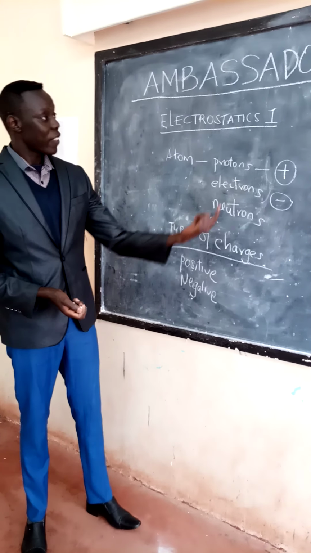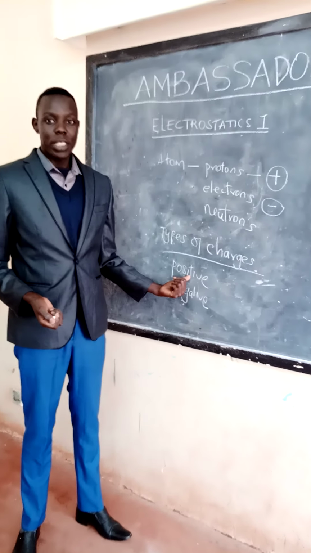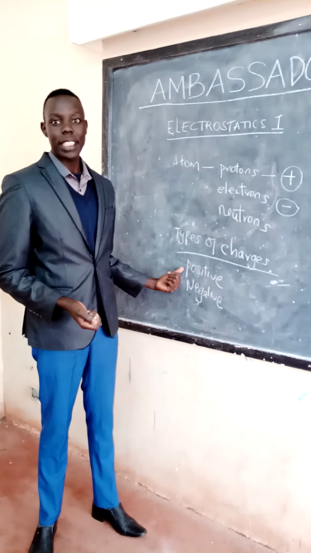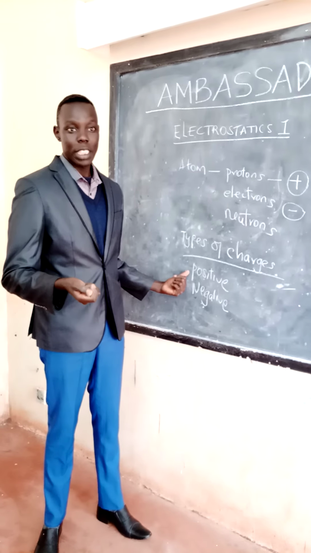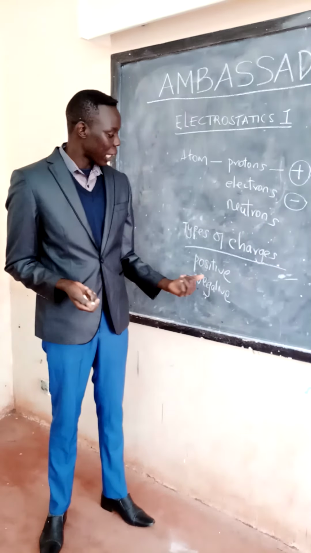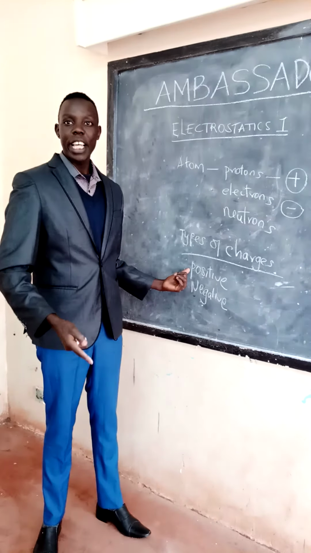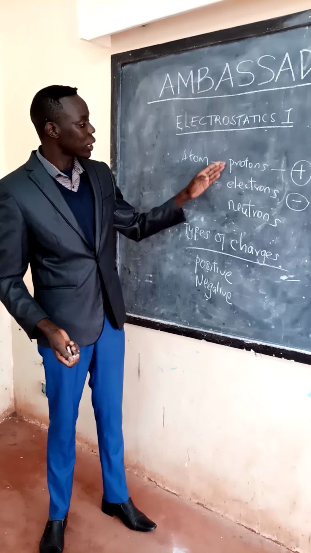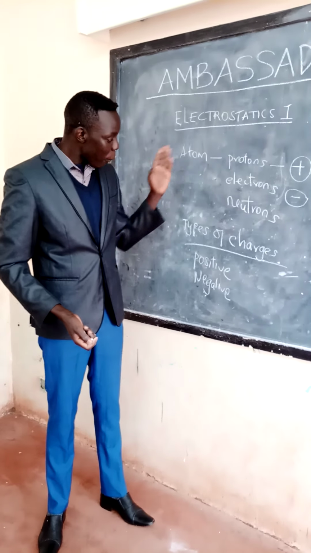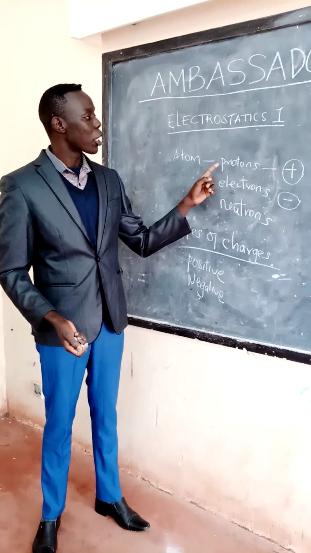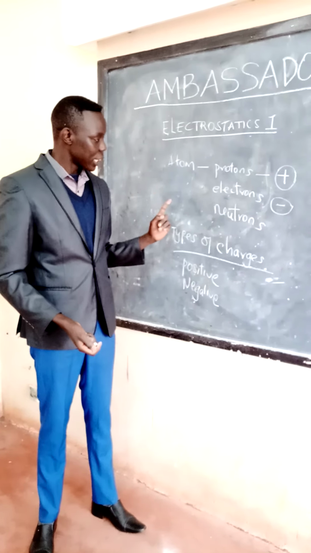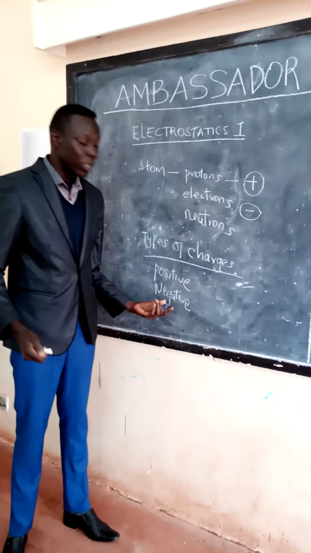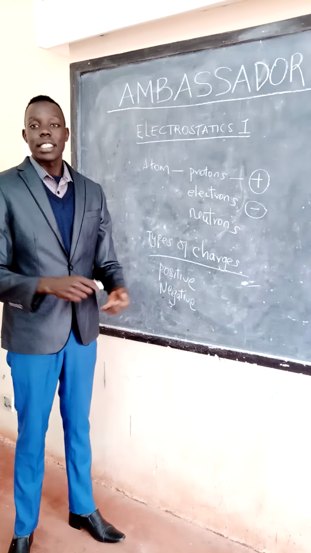And so, the way I've just said, if a body has more of positive charges, we would say that body is positively charged. And how does a body become positively charged? By losing electrons. You know, an atom has equal number of protons and electrons. If a body loses electrons, it becomes positively charged. If a body gains electrons, it becomes negatively charged, and that brings about negative charges.